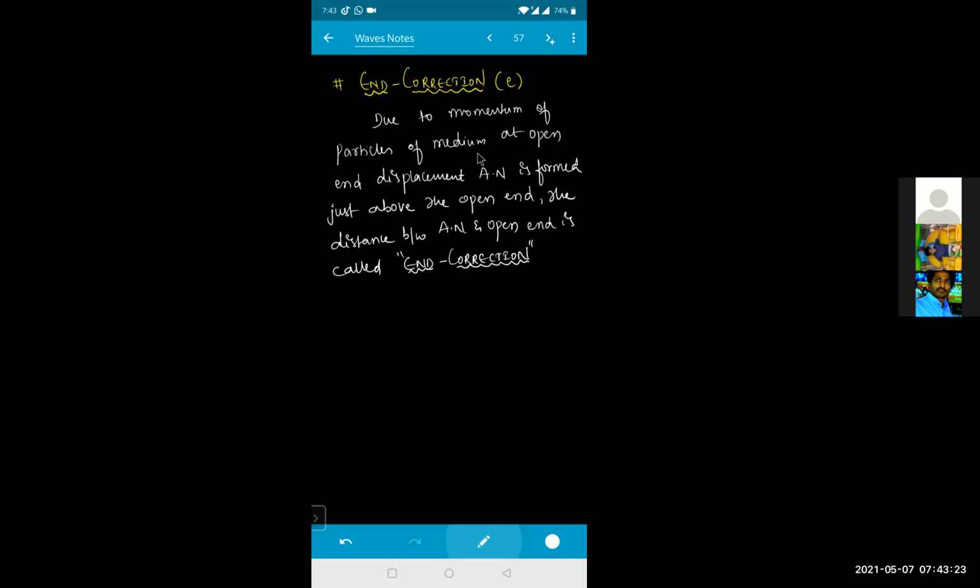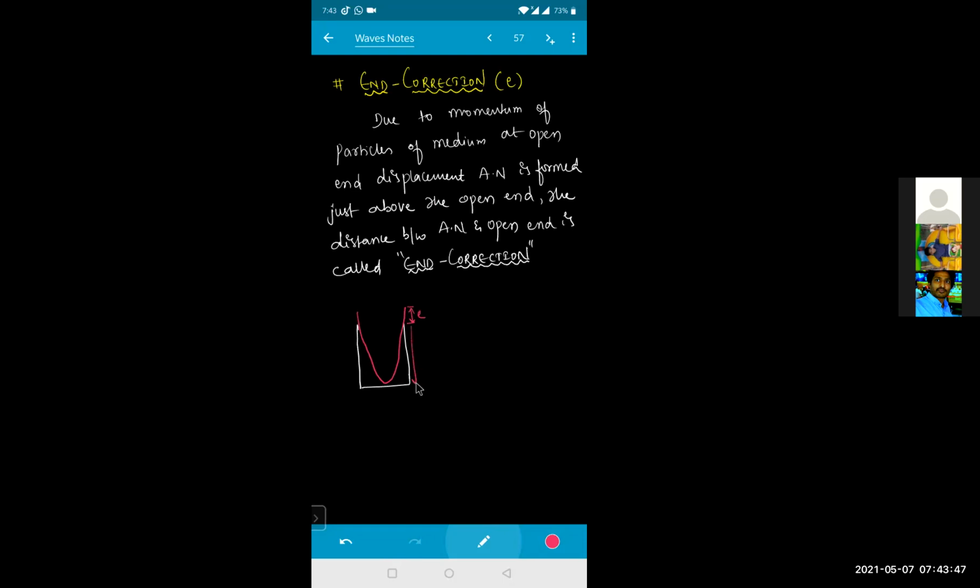Due to the momentum of the particles of the medium at open end, displacement antinode is formed just above the open end, something like this. Is the closed organ pipe? So the antinode is right now formed here like this. Vibration will touch here and will come here. So this correction is called the end correction E.